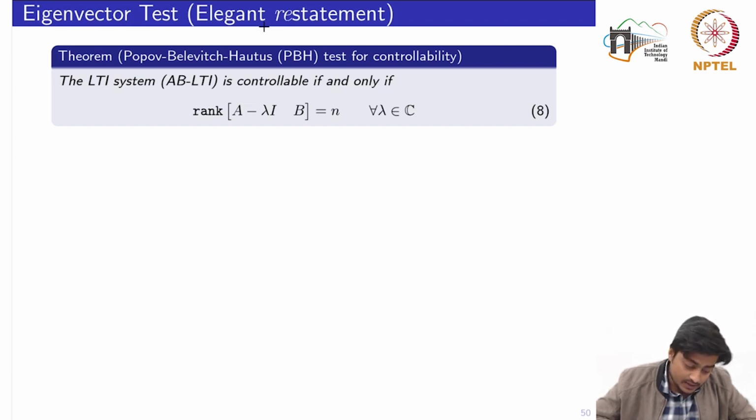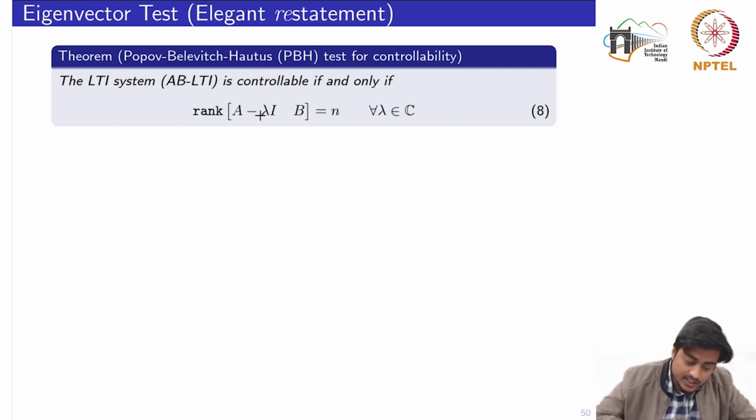It says that the AB pair is controllable if and only if the rank of the matrix A minus lambda I, B is equal to n for all lambda belonging to the set of complex numbers. This test is also called the Popov-Belevitch-Hautus test, or in short the PBH test.